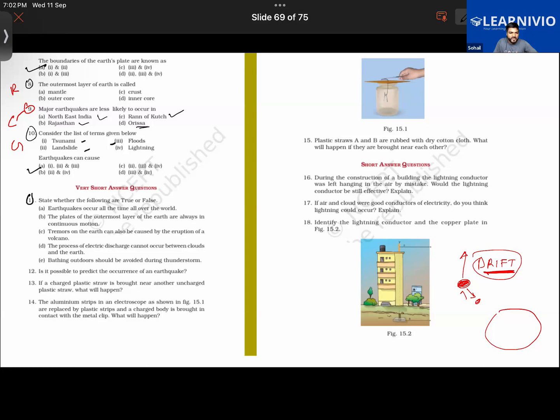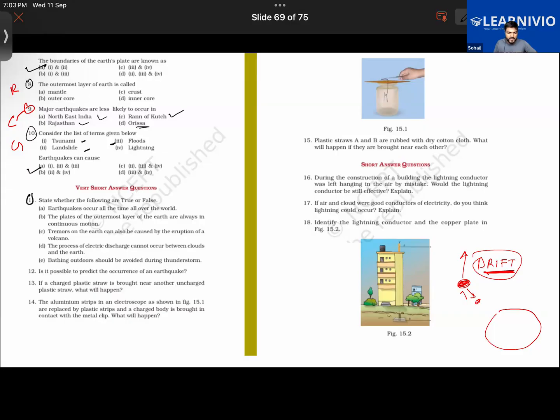Question number 13 says: if a charged plastic straw is brought near another uncharged plastic straw, what will happen? Sir, can you say it again? Yes, read question number 13. A simple question.